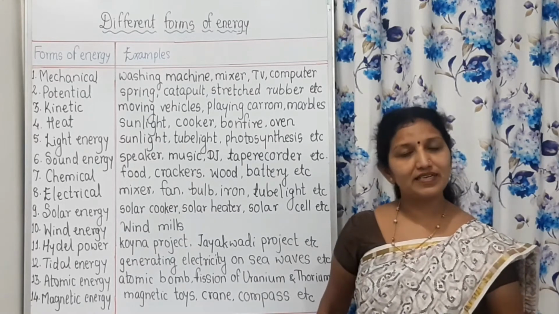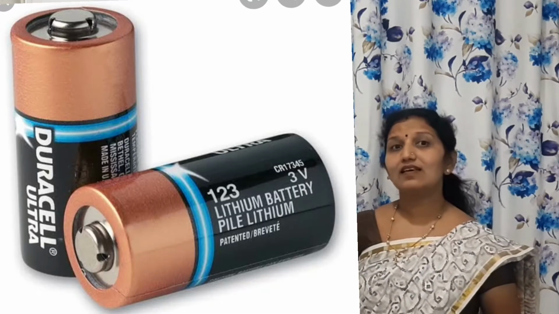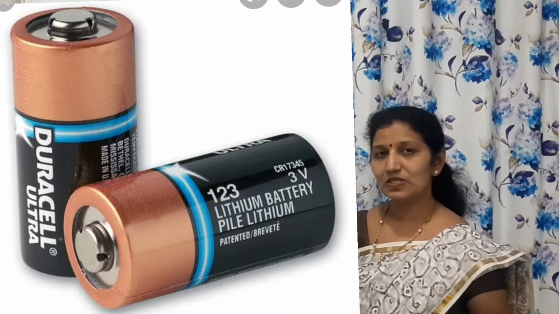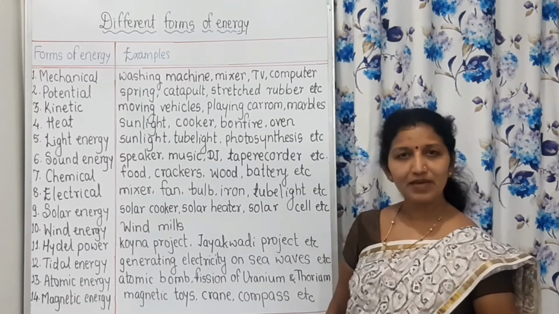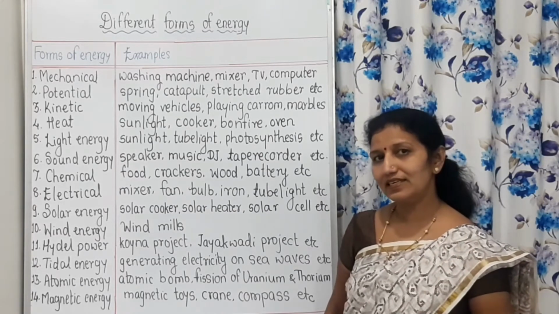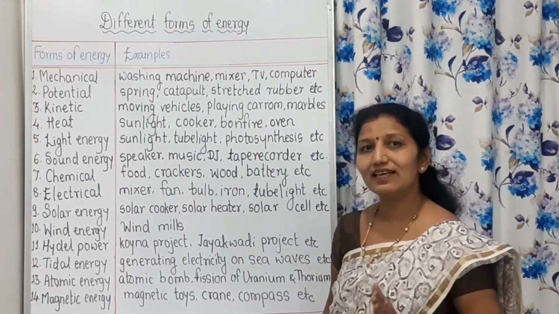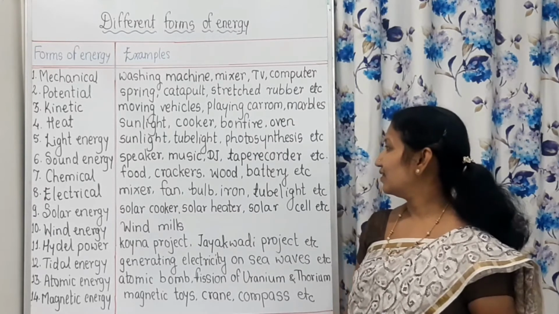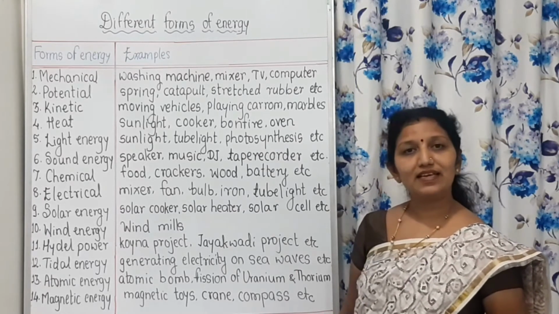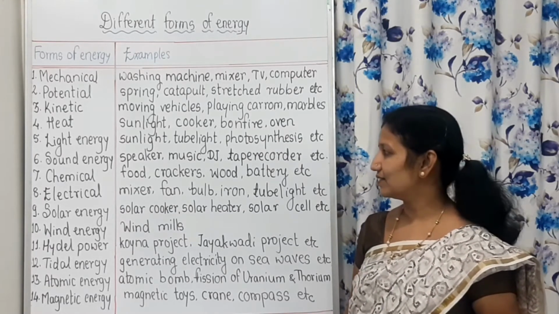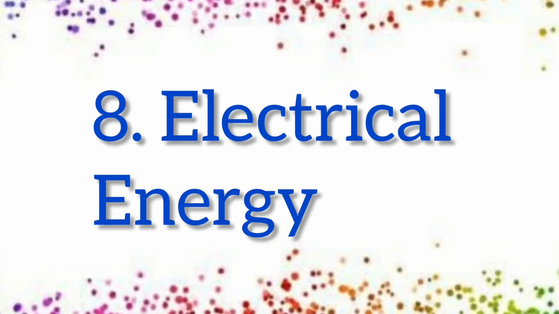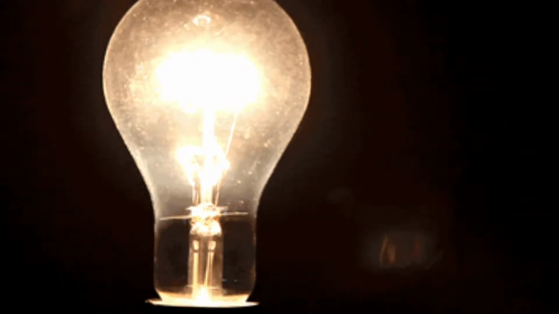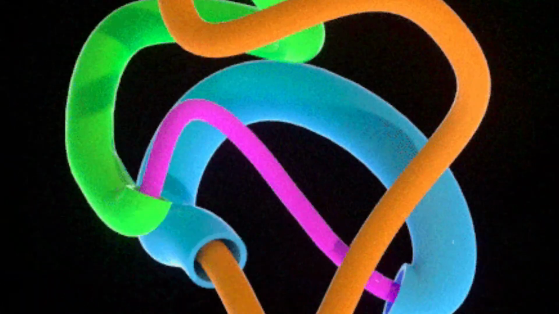Then in the case of a battery, there is lead acid stored in the battery, and that is chemical. That's why there is chemical energy, but this chemical energy is converted into electrical energy. In this way, a battery is also an example of chemical energy. Then electrical energy. The examples are mixer, fan, bulb, iron, tube, etc.